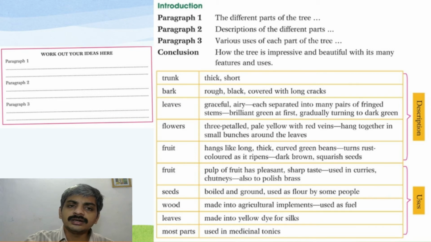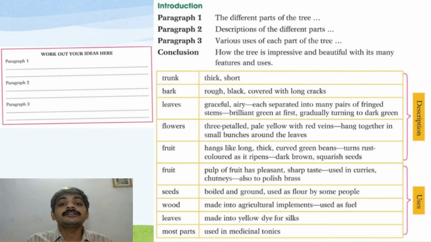In the textbook, the format is: work out your ideas here, paragraph 1, paragraph 2, paragraph 3. The space is not enough. You have to write it in your notebook, and you can take a photo of what you are writing and send it to me.